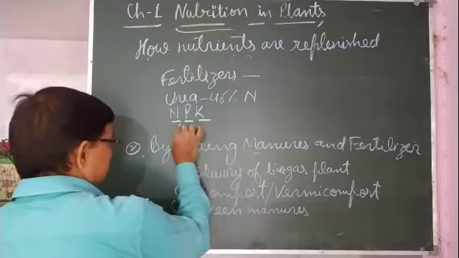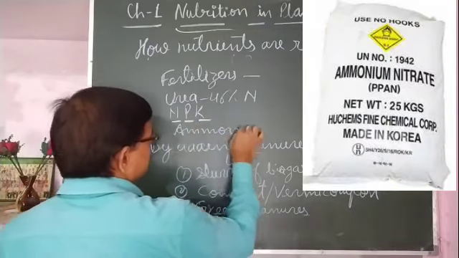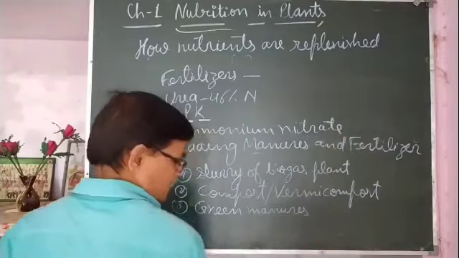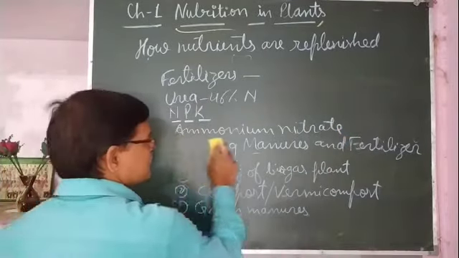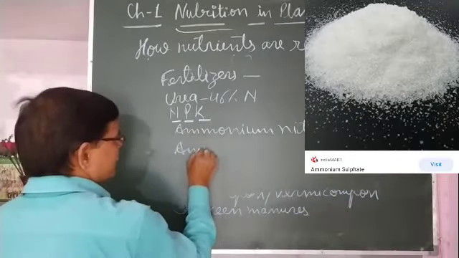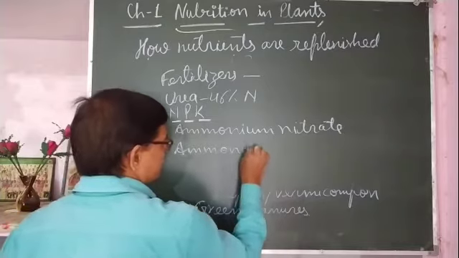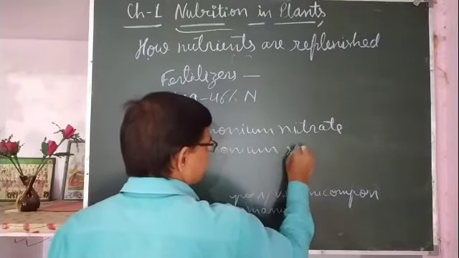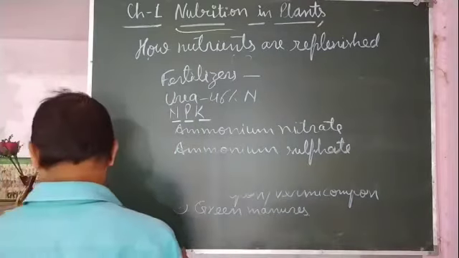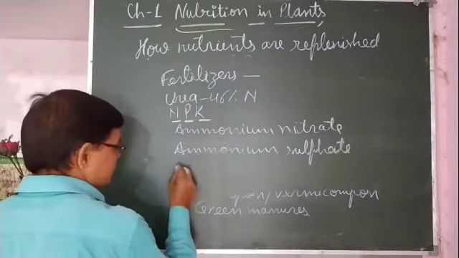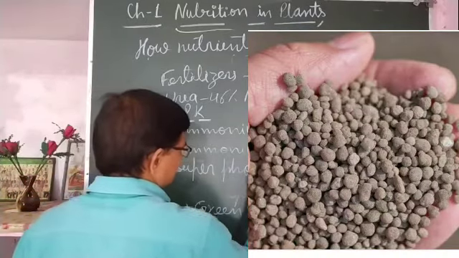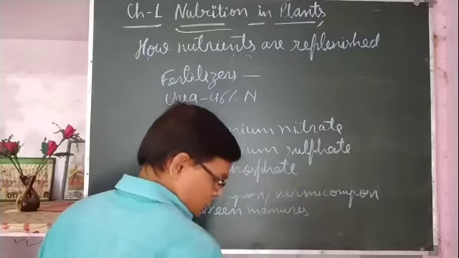Ammonium nitrate, ammonium sulfate is also there, superphosphate, sodium nitrate.